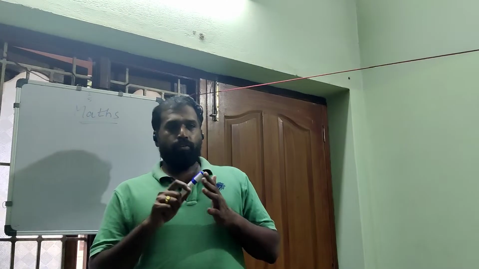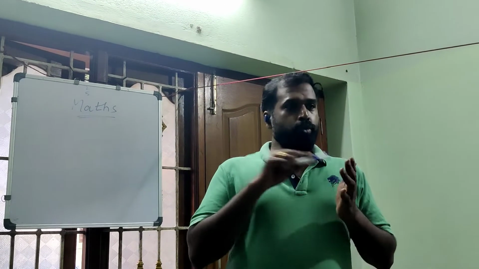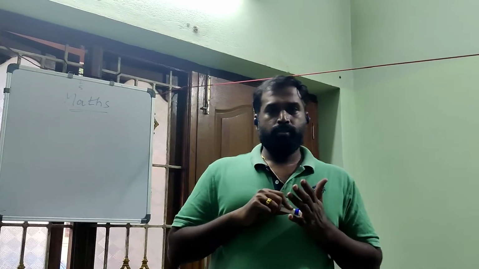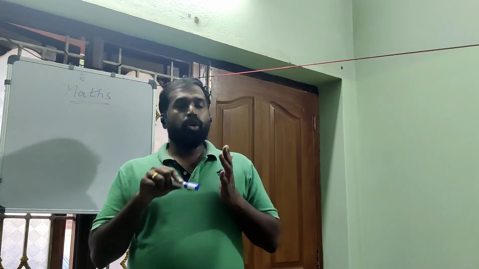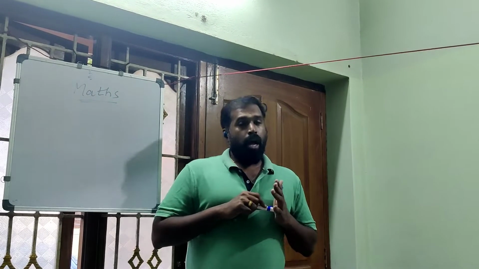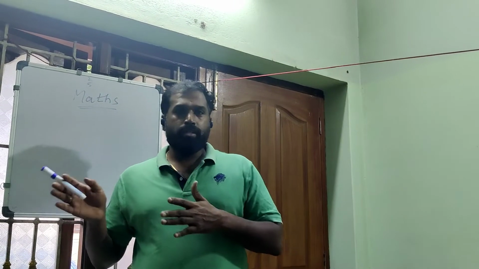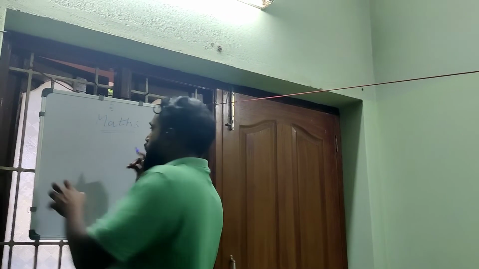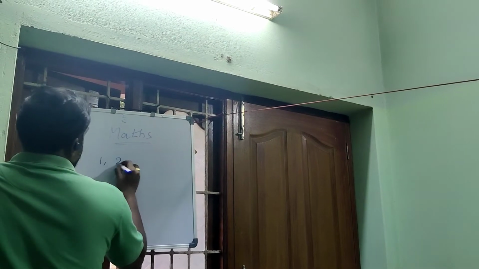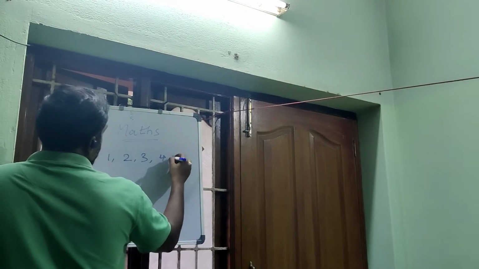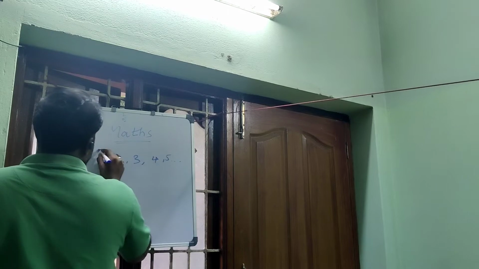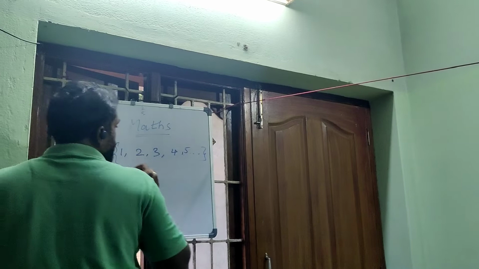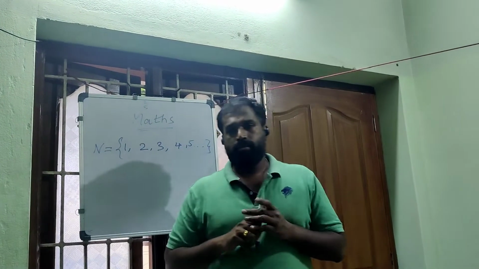1, 2, 3, 4, 5. What I'm doing here is just counting the numbers. So these are all called counting numbers, and counting numbers are also called natural numbers. So what are the natural numbers? 1, 2, 3, 4, 5, etc. I'm just mentioning natural numbers as N.